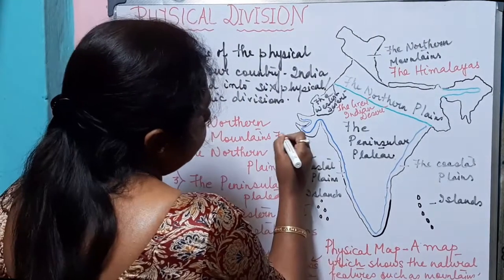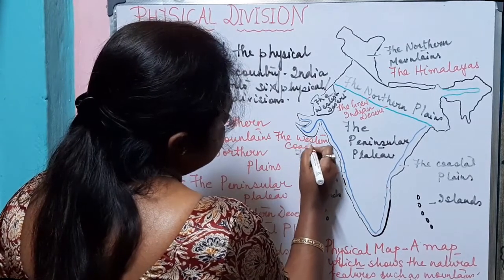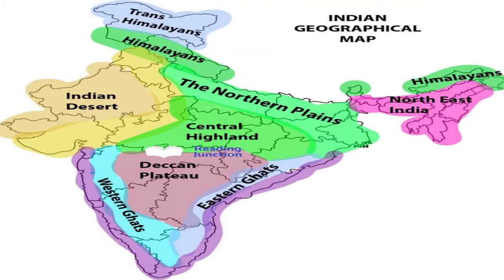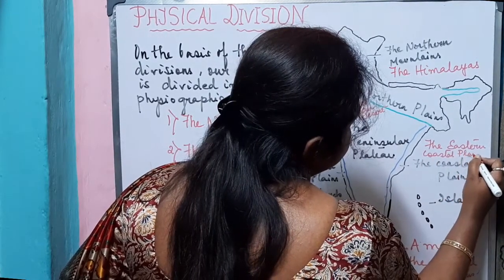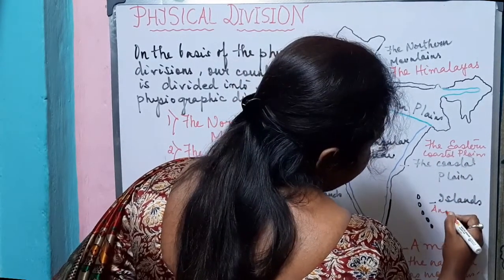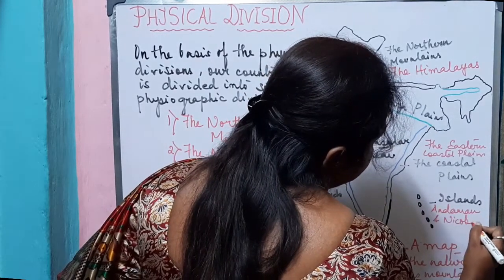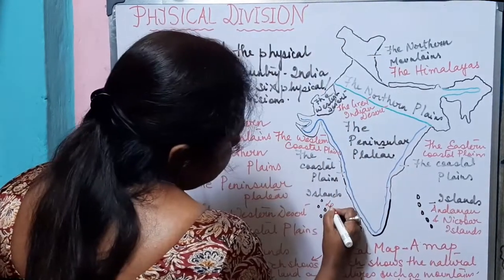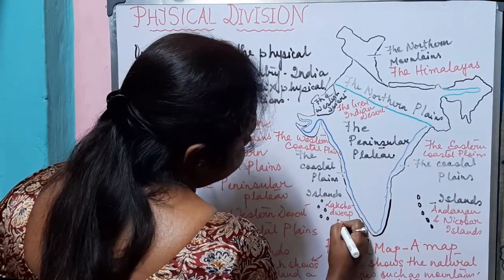Here we have the western coastal plains, and the eastern coastal plains. Here we have the Andaman Nicobar Islands, and here we have the Lakshadweep Islands.